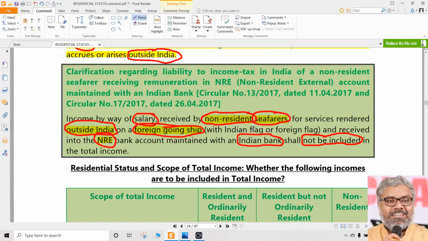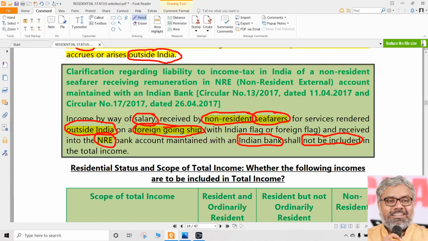And it doesn't matter whether Indian flag or foreign flag, there are only two possibilities. That too received in NRE account. Understand this NRE account a little carefully. Non-resident external account is a kind of bank account wherein deposits can only be made from outside India. For example, if somebody has an NRE account, they cannot make any deposit into that account in India. So automatically the amount will be earned and received actually outside India only. But a bank account might be maintained in India.